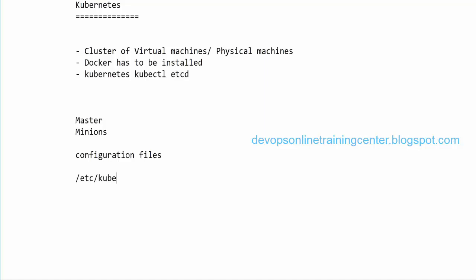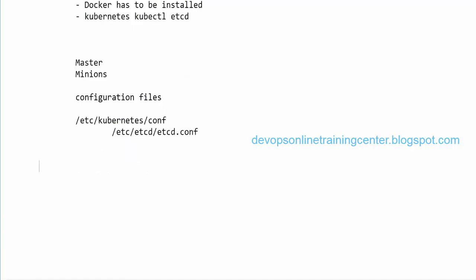Mostly in the /etc/kubernetes conf directory, there are some files, and etcd, and some configuration files which we need to modify on both master and minions. Once this is done, there will be a communication established between the master and the minion, and then there is something called a pod that we need to start.